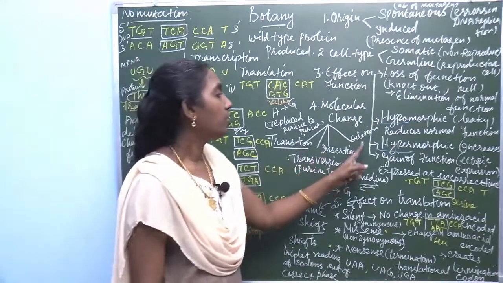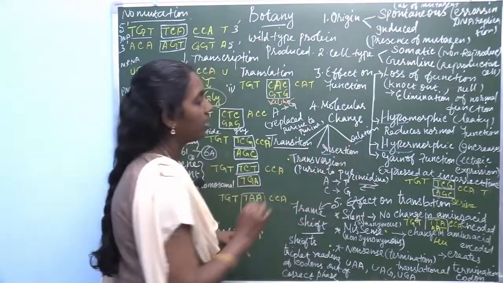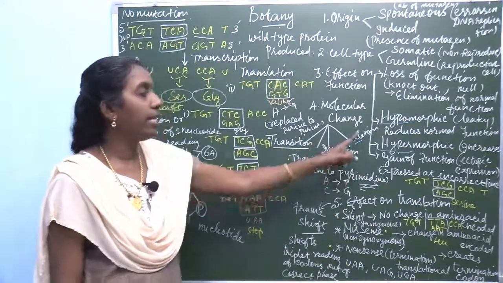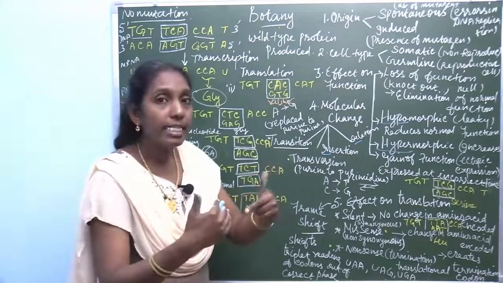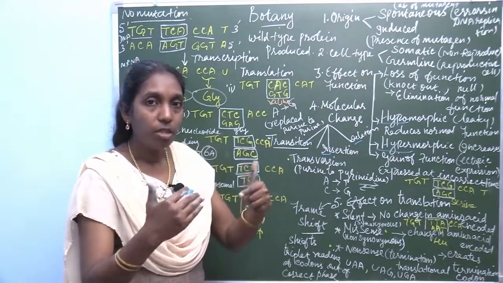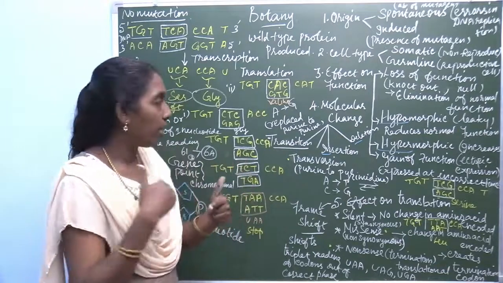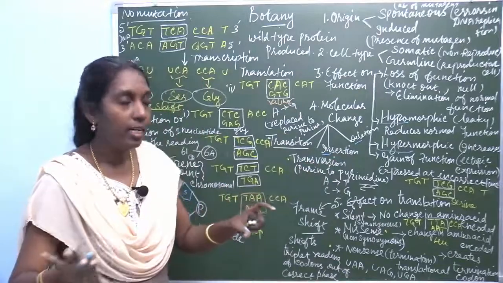Then insertion and deletion. These are commonly called indel mutations. Deletion, insertion. What is insertion? In addition to the normal sequence, anything new inserted is an insertion, or else deletion.